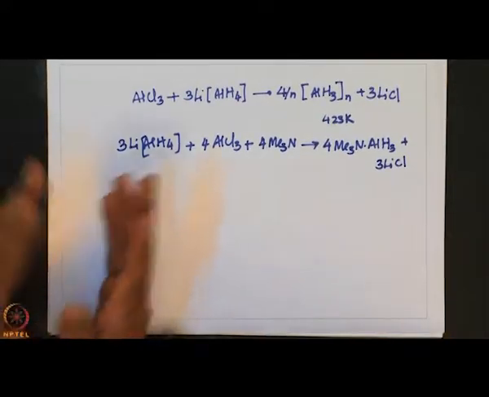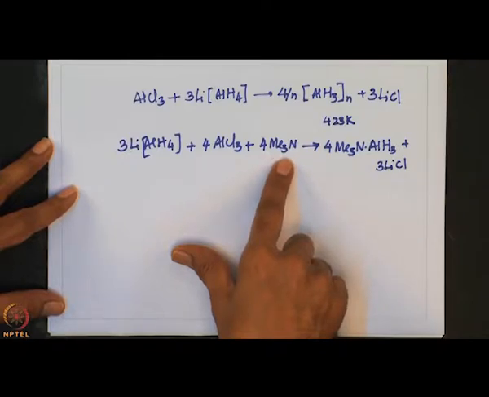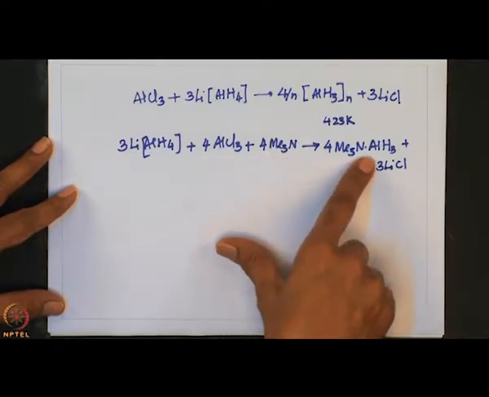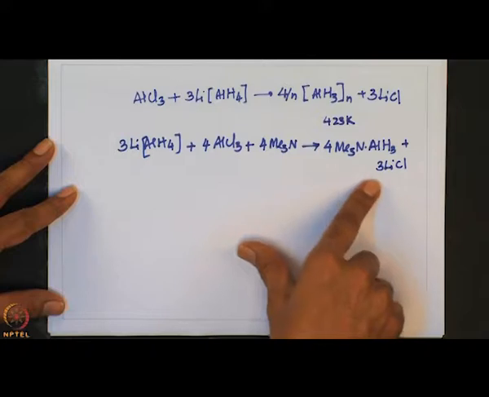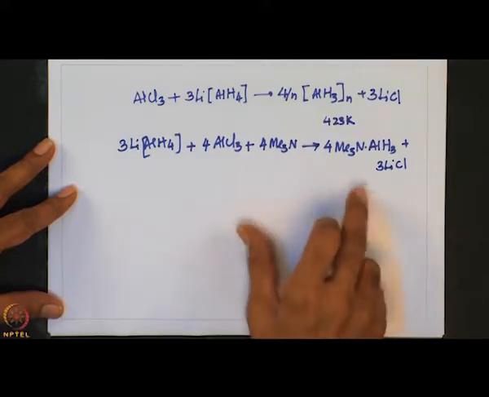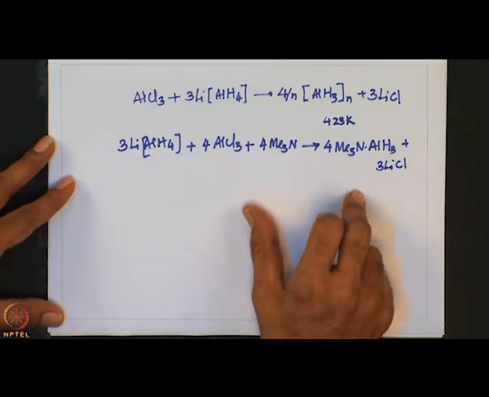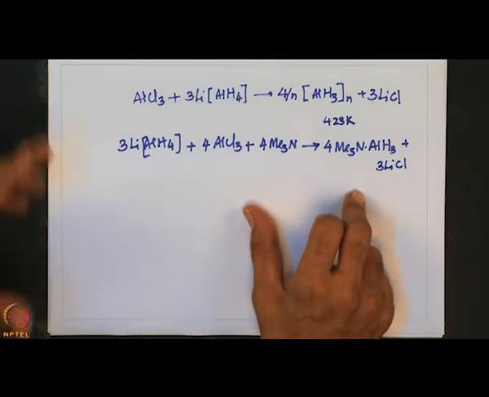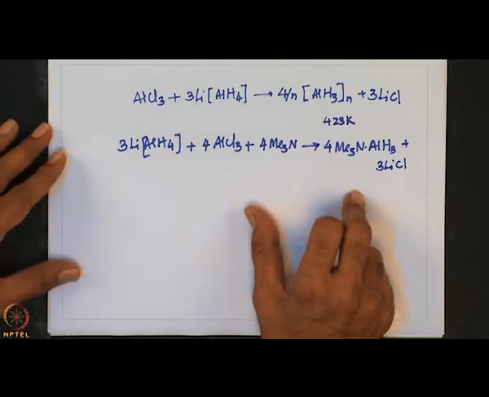Here this is another way of making it and then stabilizing it as an adduct. For example, take lithium aluminum hydride and treat it with aluminum chloride in the presence of a soft base such as triethylamine. It gives an adduct of AlH3 and LiCl will precipitate out. Of course, this reaction can be carried out in an organic solvent such as ether.